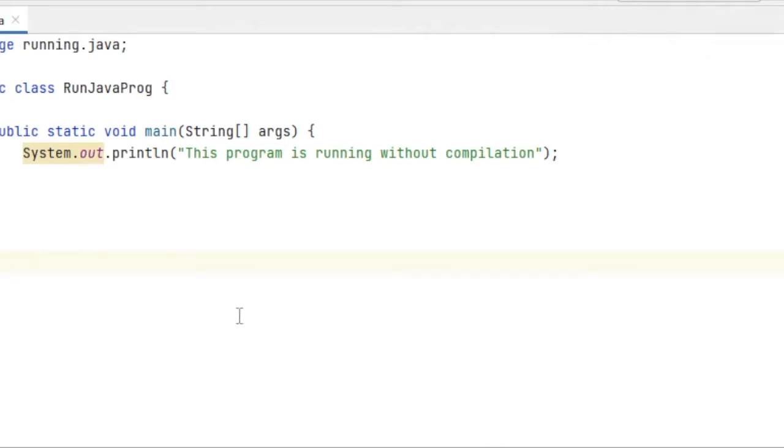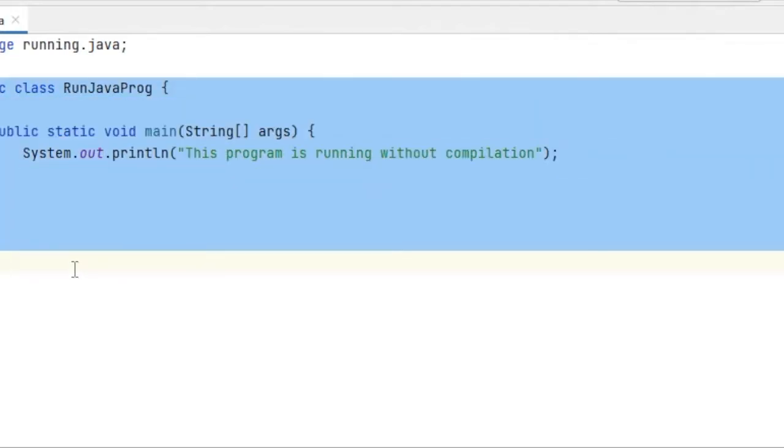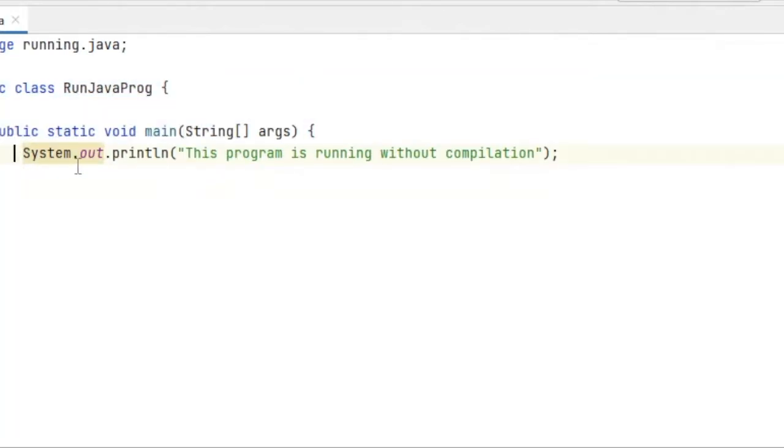For the hands-on, you can see on the screen I have this simple program which just prints, okay, this is the method which is running without compilation. I will not run it from here, because if I run it from here it will compile and then run, as the IDE handles this, but I will run it without compilation.